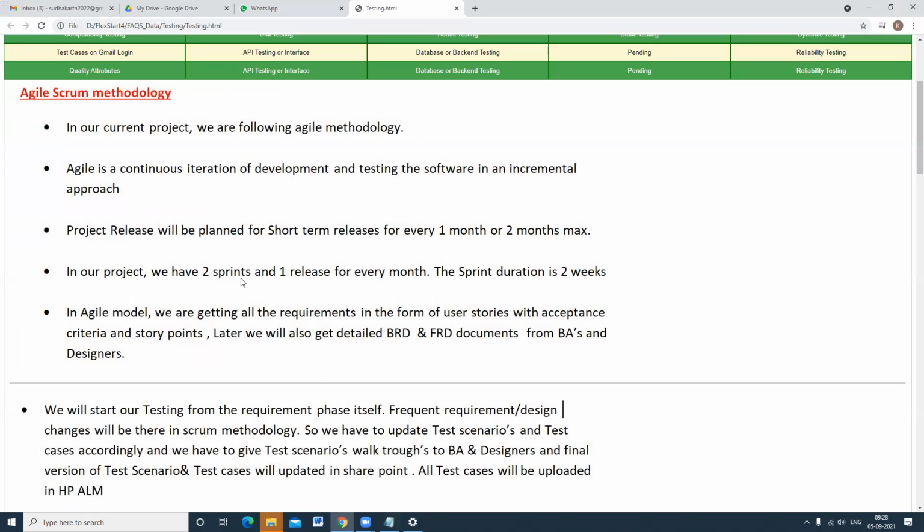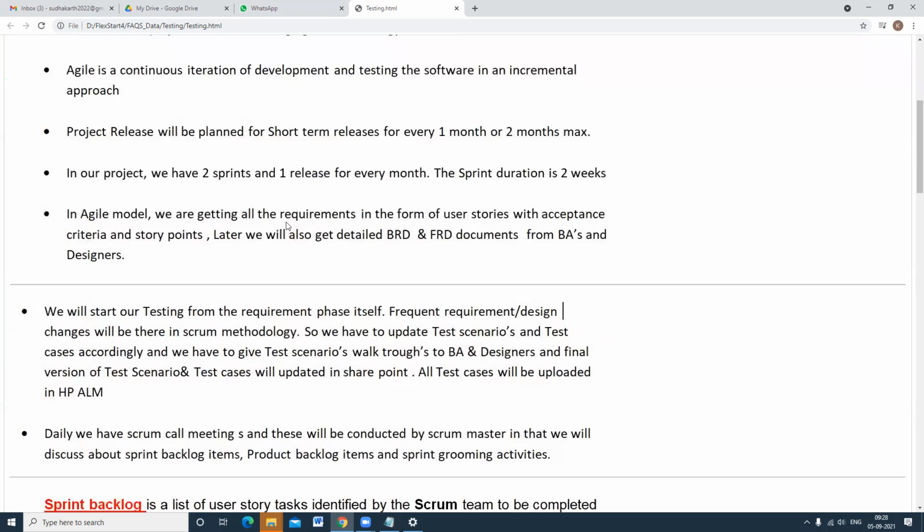So in our project, we have 2 sprints and 1 release for every month. The sprint duration is 2 weeks. In agile model, we are getting all the requirements in the form of user stories, with acceptance criteria and story points. Acceptance criteria means the client is very clear.